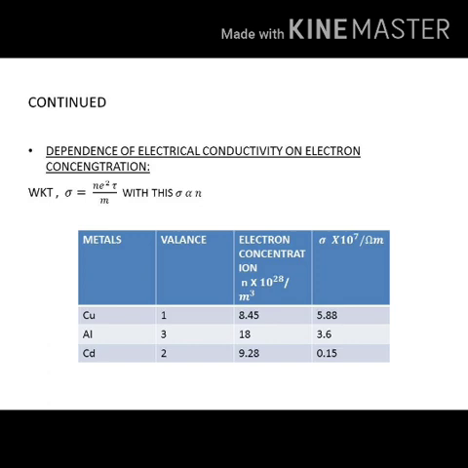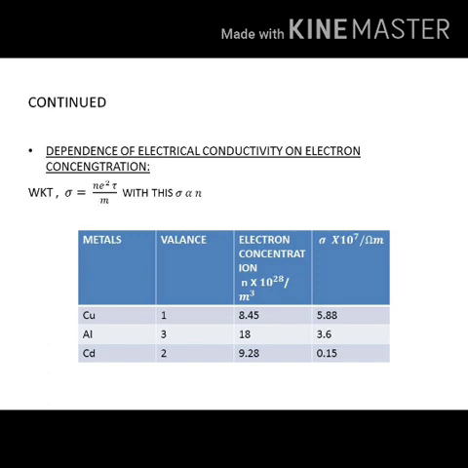And for aluminium, each atom gives rise to 3 electrons for conduction, and its electron concentration is 18 × 10²⁸ and its conductivity is 3.6 × 10⁷. Now comparing copper and aluminium, you can see the aluminium electron concentration is more, but its conductivity is less compared to copper.